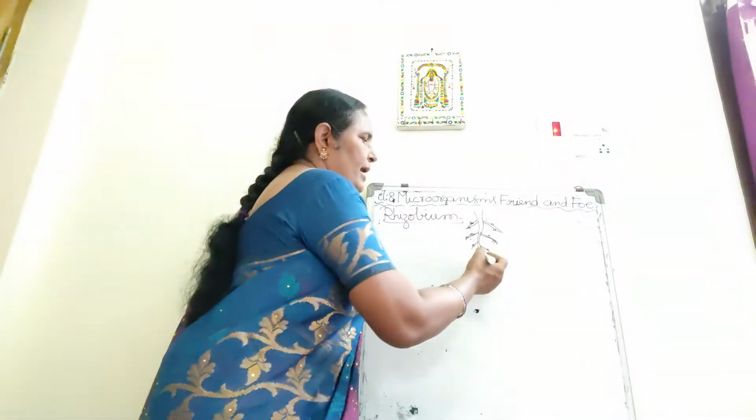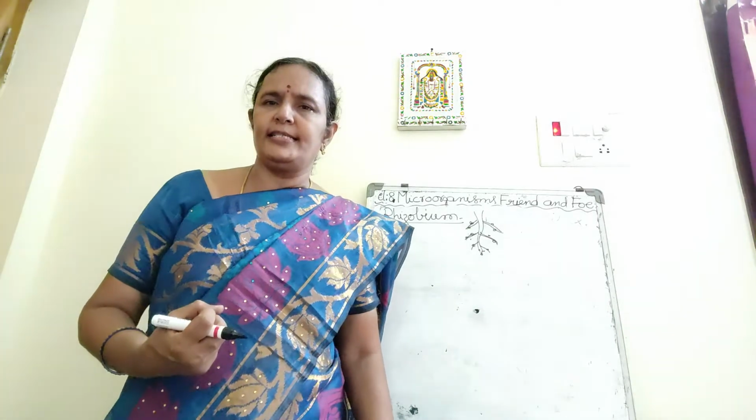In such a manner, the roots absorb the nitrates. The nitrates enter the plant body. When they are eaten by herbivores, the nitrates enter the herbivore, from herbivores to carnivores, and from herbivores and carnivores to omnivores. In such a manner, nitrogen from the atmosphere gets transmitted.